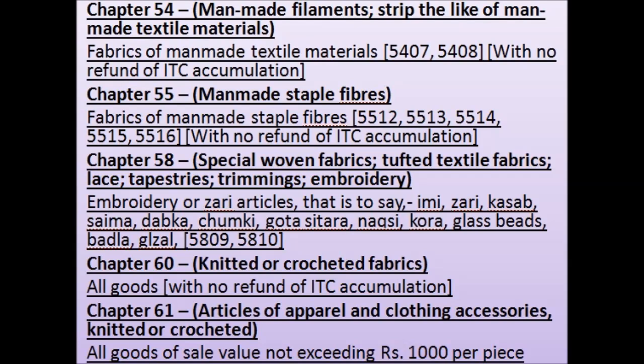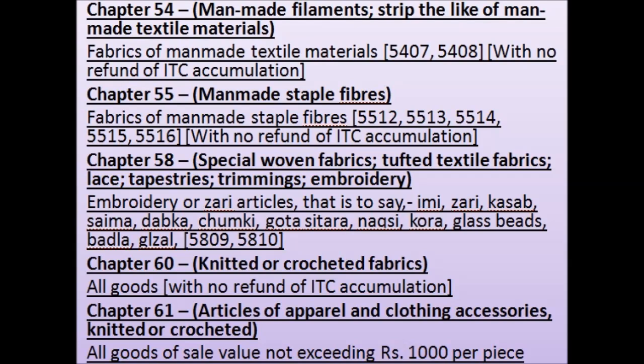Chapter 58, Special Woven Fabrics, Tufted Textile Fabrics, Lace, Tapestries, Trimmings, Embroidery. Embroidery or zari articles, that is to say, imitation zari, kasab, salma, dabka, chumki, gota sitara, naqsi, kora, glass beads, badla, glzal, 5809, 5810. Chapter 60, Knitted or Crocheted Fabrics. All goods, with no refund of ITC accumulation.